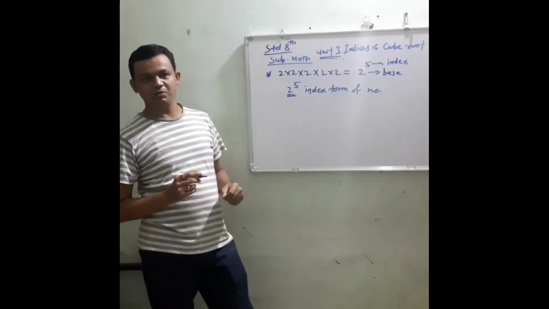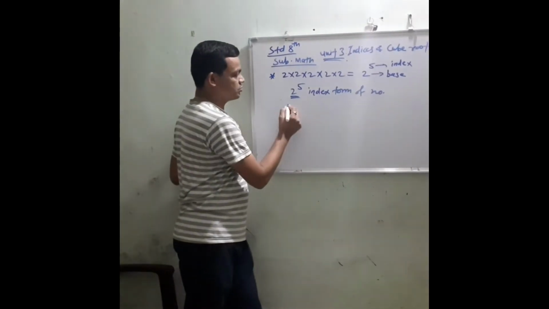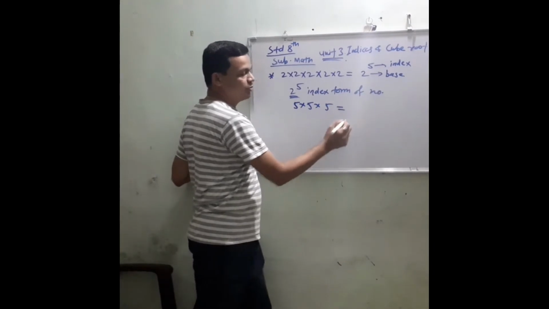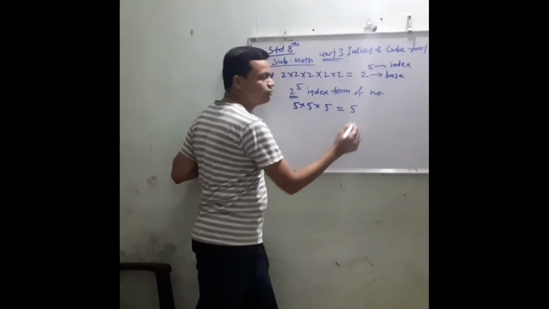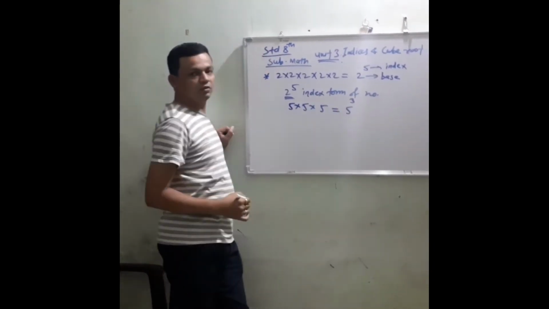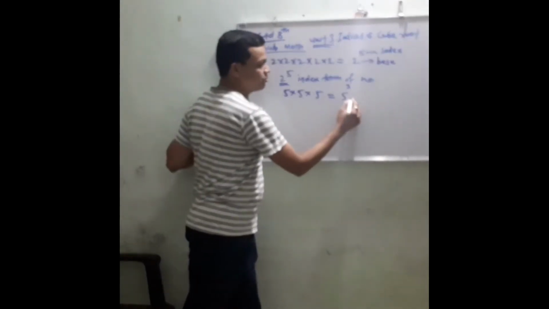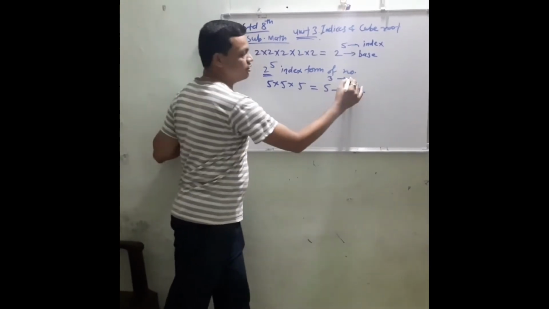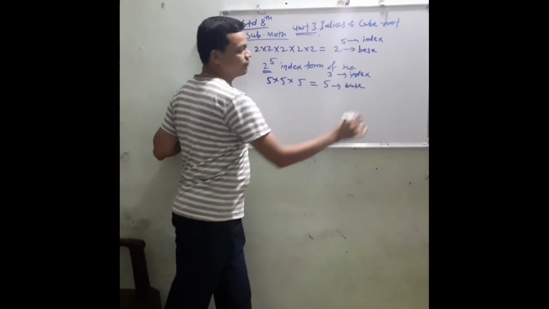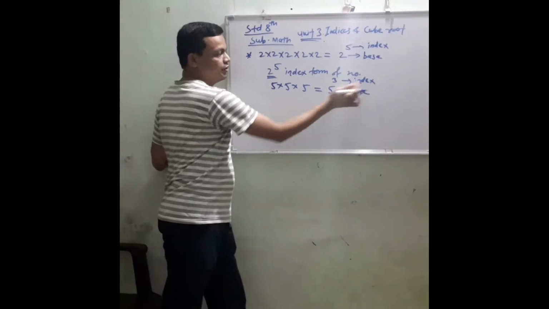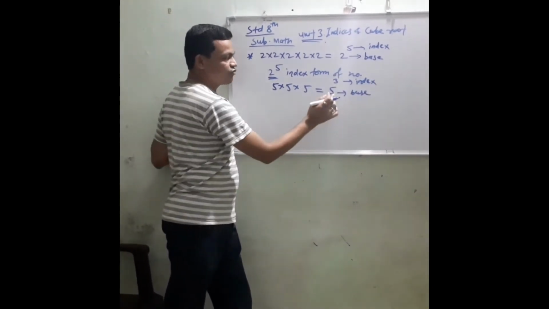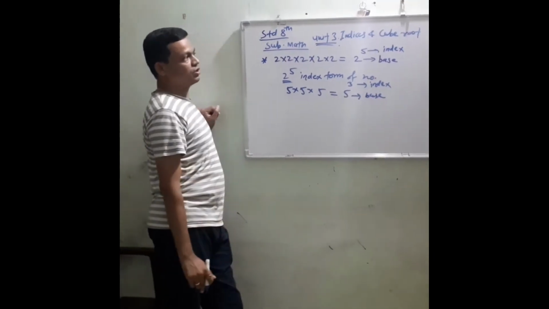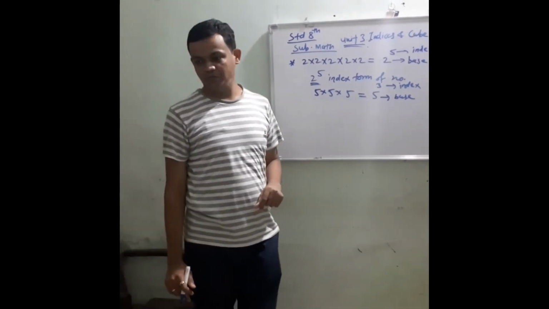तुम्ही अजून एखादं एक्झाम्पल या ठिकाणी घेऊ शकता. Suppose 5 into 5 into 5 it means 5 raised to 3. In this example base is 5 and index is 3. Base 5, index 3. So it is a index form of this number. In this way we have mentioned index form of different numbers.